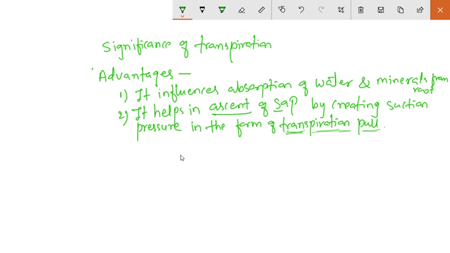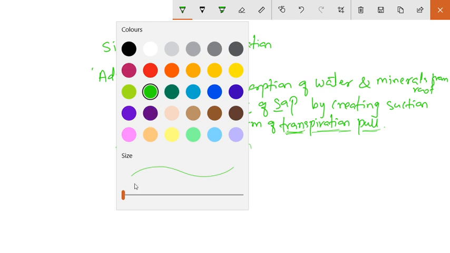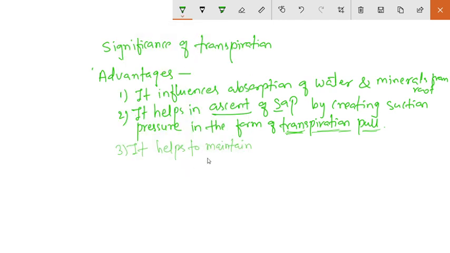Okay, then it plays an important role in translocation of solutes. Okay, it helps to maintain, the most important point, the temperature of the plant. This helps to maintain temperature of plant. Okay, we know that the plant is continuously standing in the light and the dark.